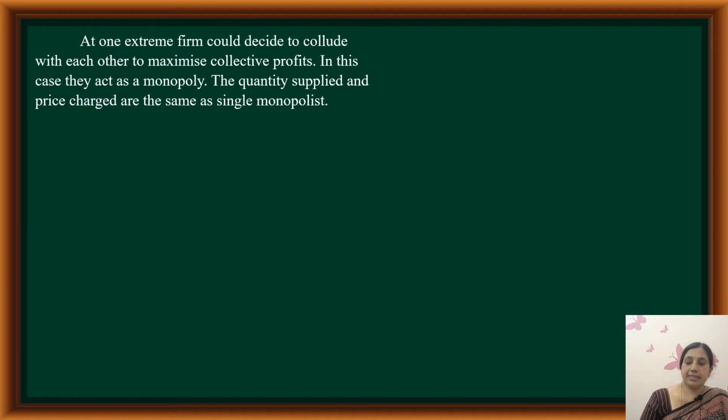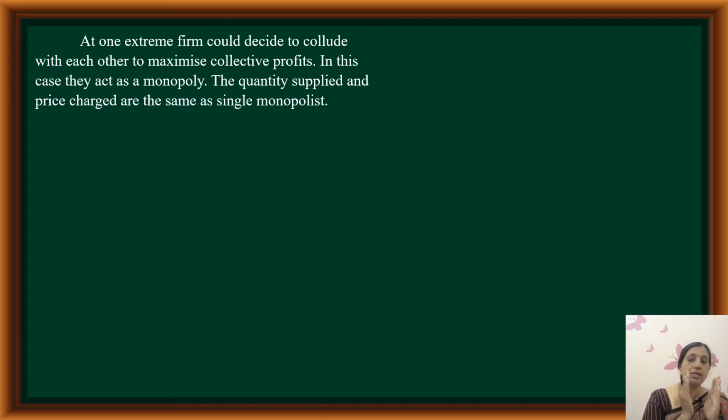At one extreme, if both decide to collude, when they make a friendship and form a single group in order to increase their collective profit, at that time they act as a monopolist.